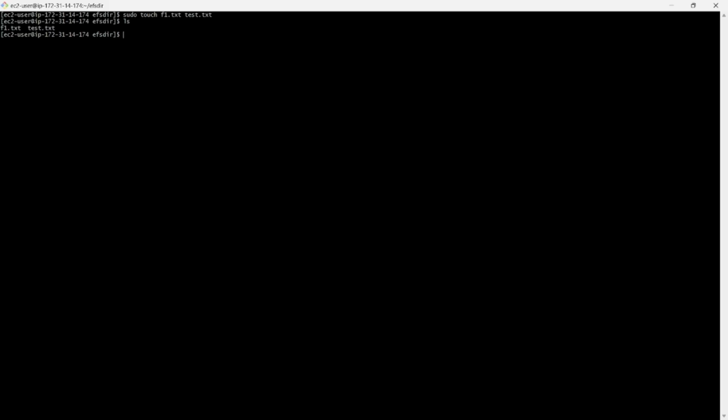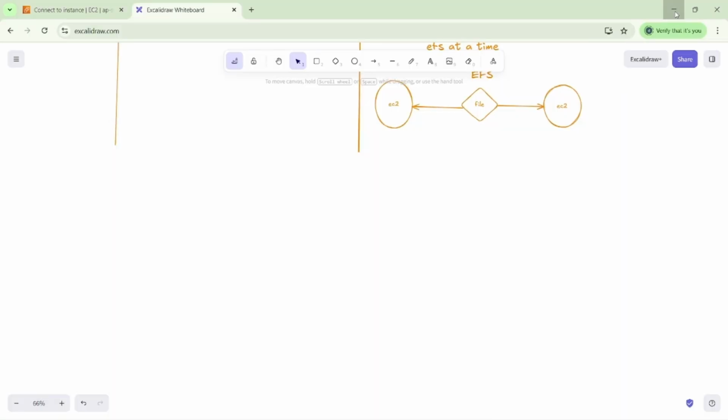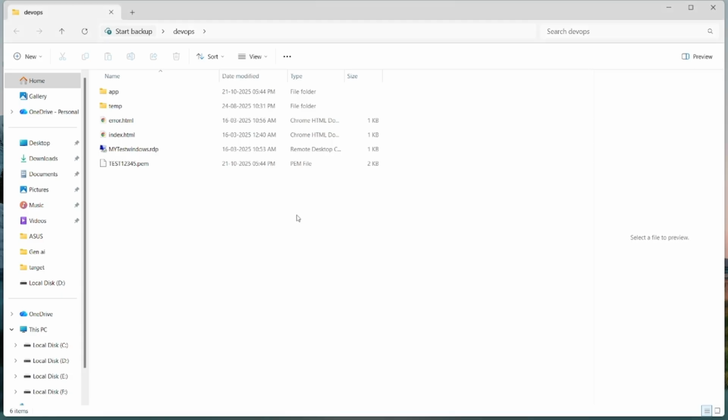If you want to add multiple files in this directory, we can add them as per your requirement. After that, we have to create another EC2 instance. We already created another EC2 instance, and we just have to do some operations in it.